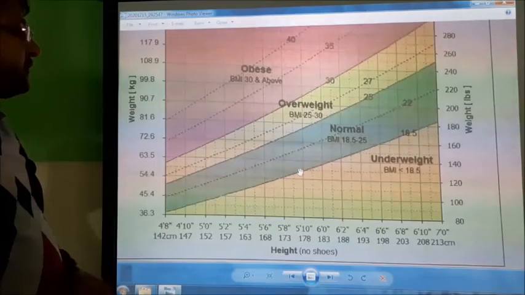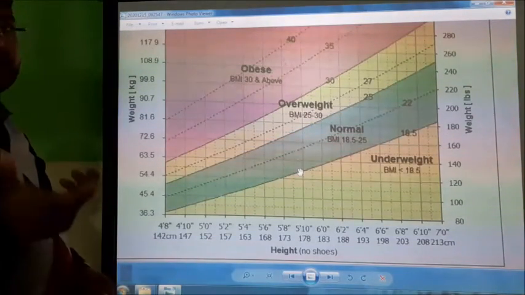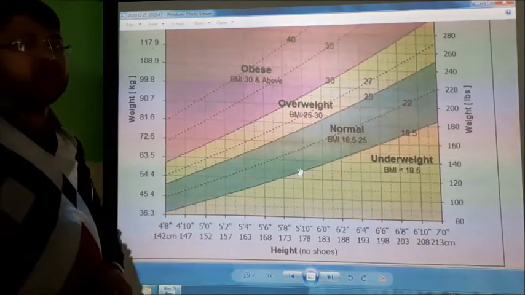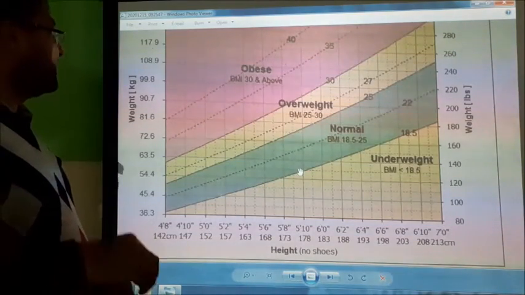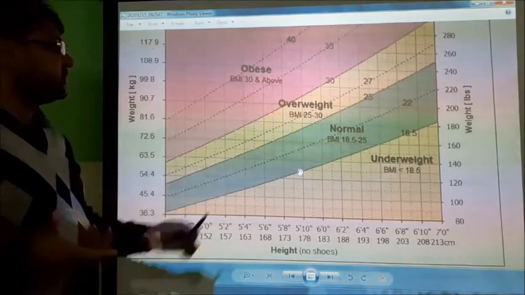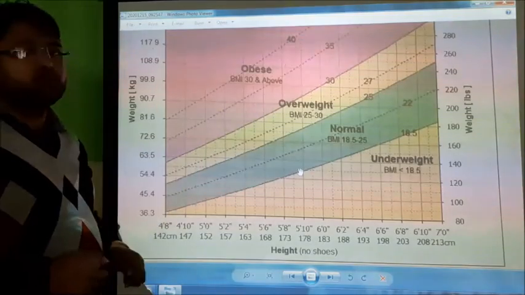In this way we can find out whether any individual, men or women, is underweight, normal, overweight or obese.